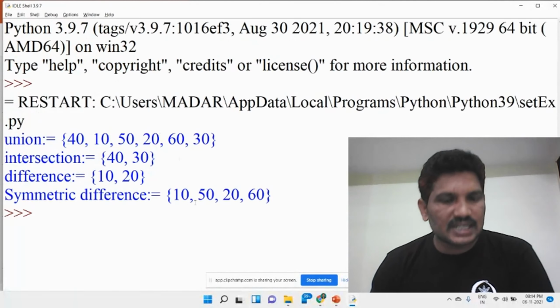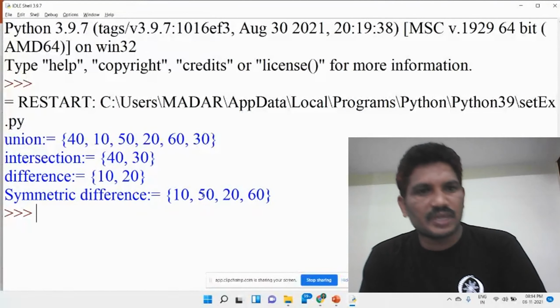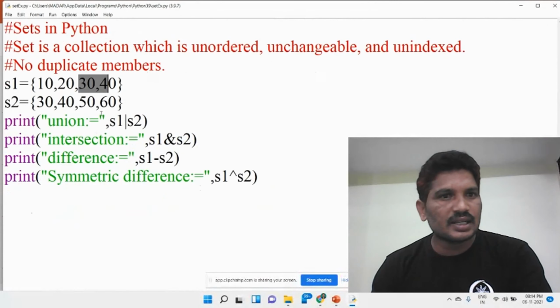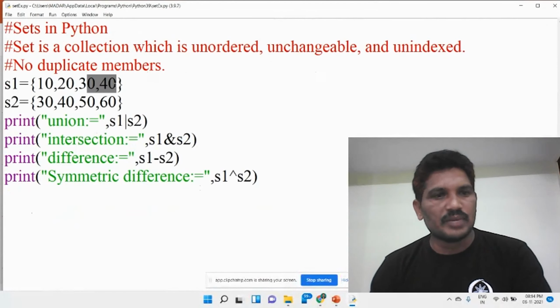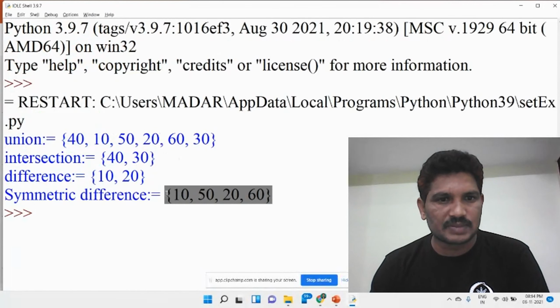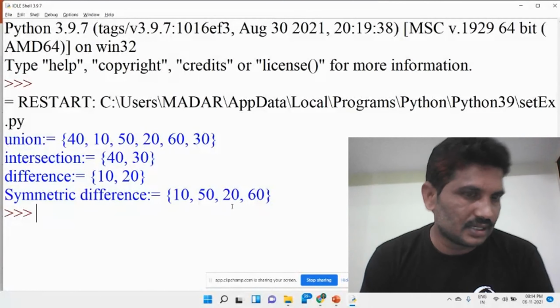Please see here the symmetric difference. Those elements will be considered from set A and set B, but not the common elements. What are the common elements here? 30, 40 are the common elements. Except these elements, all the elements will be displayed, but 30, 40 have not been displayed over here. This is called the symmetric difference.